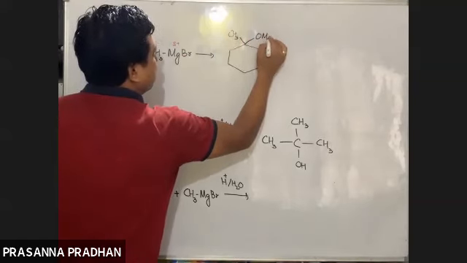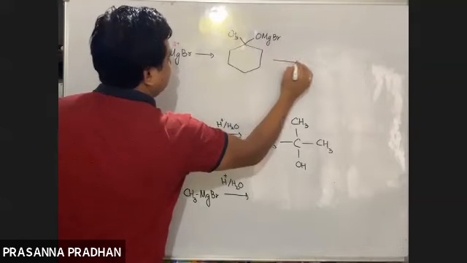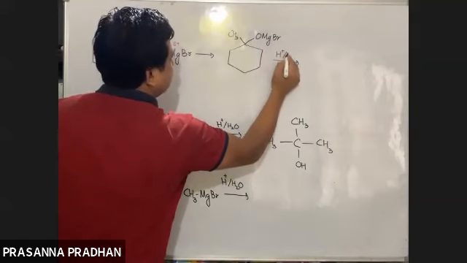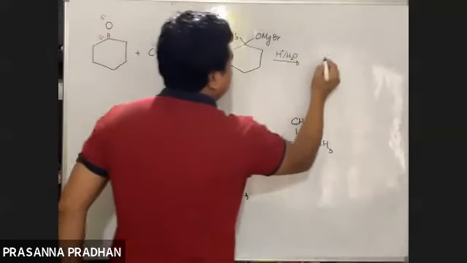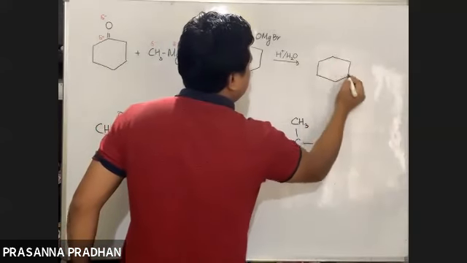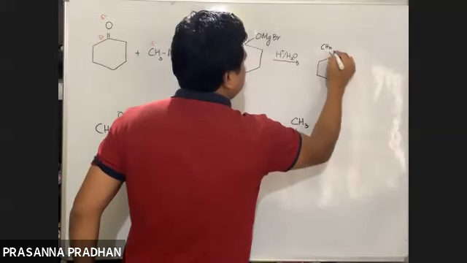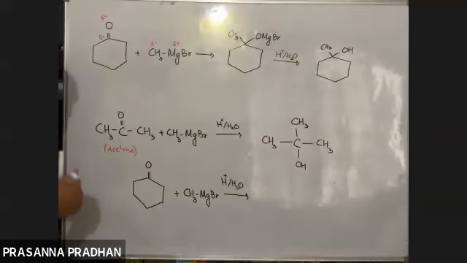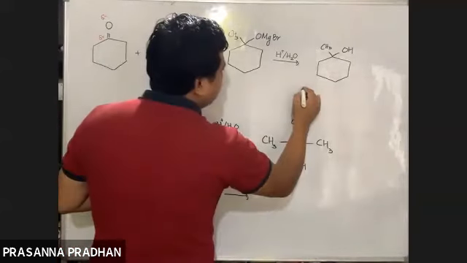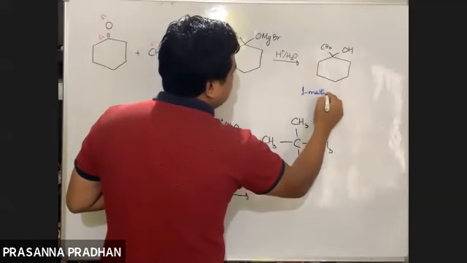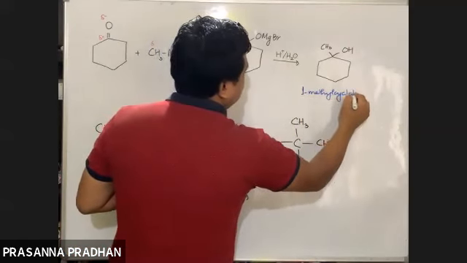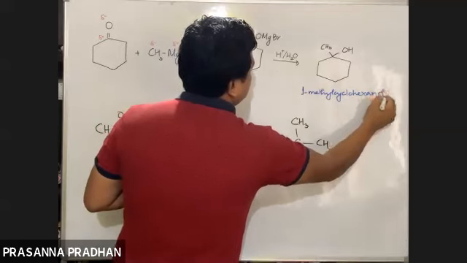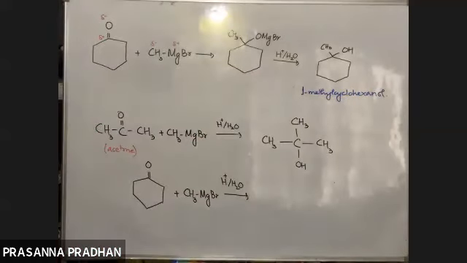Oxygen OMgBr. Fine. This upon acidic hydrolysis, what do I get? I get MgBr replaced by OH, like this. So what is the IUPAC name? The IUPAC name is 1-methyl cyclohexanol. Got it? So whenever you are confused like this, you can just add it.